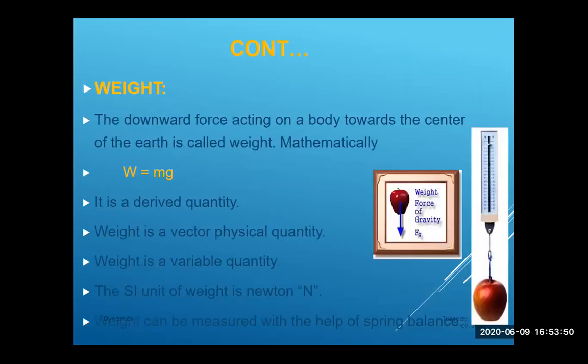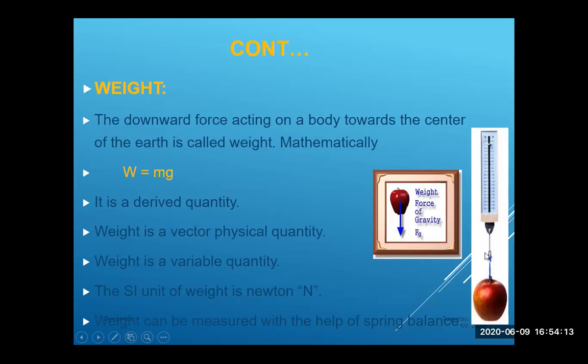So this is the weight. The downward force acting on a body towards the center of the earth is called weight. Another definition: the force with which Earth attracts bodies towards its center is called weight. This is basically a force. If you hang any object with the help of a spring balance, the force of gravity is acting on this apple.